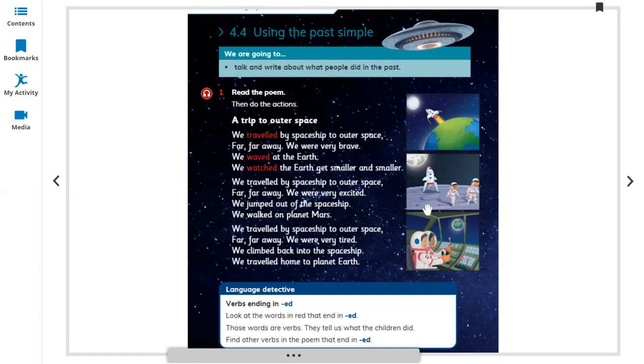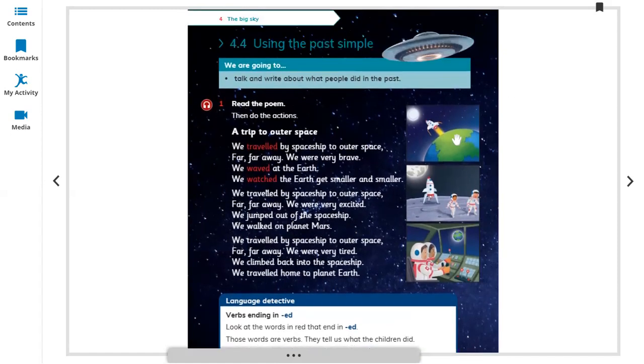So, this is a poem about children who sat in the spaceship and they went out of the Earth. They traveled by spaceship to outer space that was far, far away, and they were very brave to do so. They waved at the earth, they watched the earth get smaller and smaller. So when we are far from things, they get smaller and smaller.